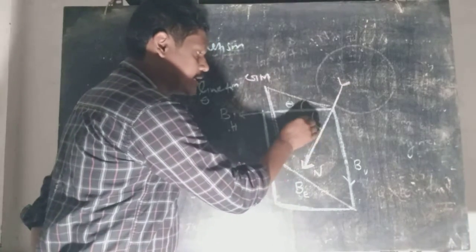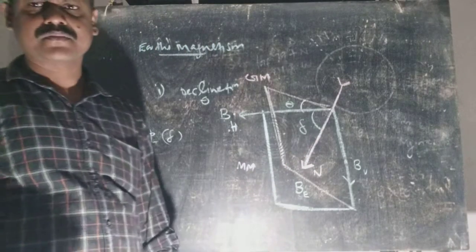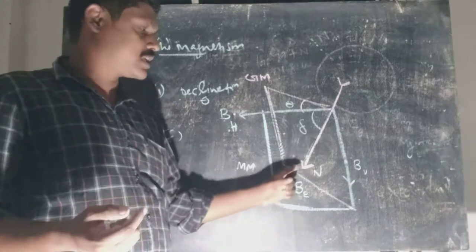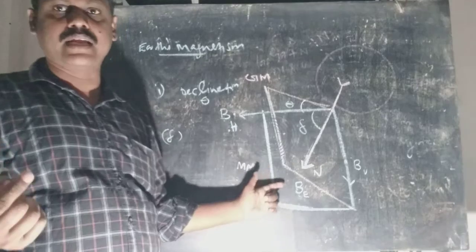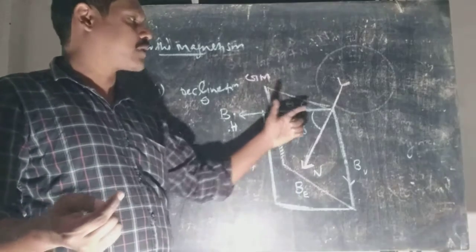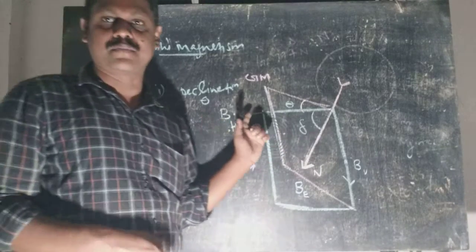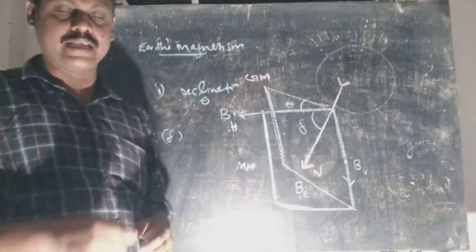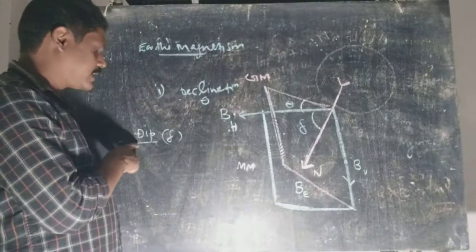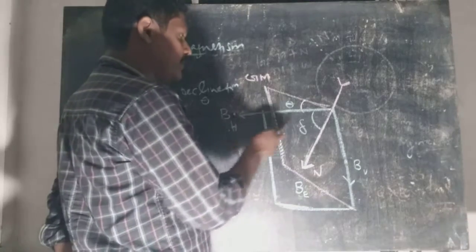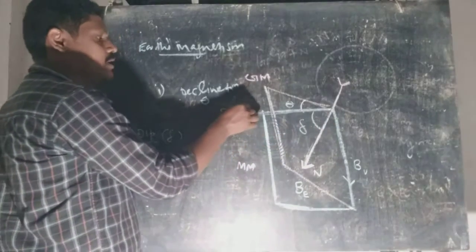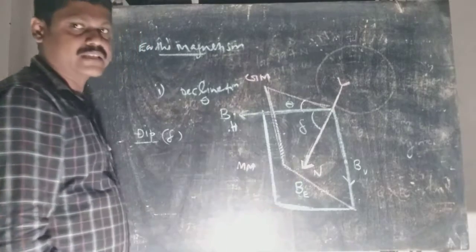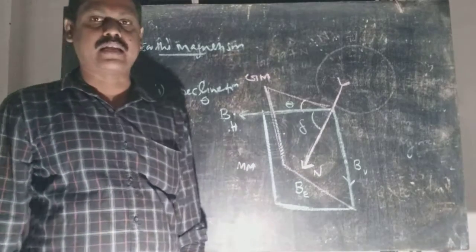So dip angle is the angle by which the north tip of a freely suspended magnet deviates from the horizontal to the Earth's magnetic meridian. So we define the angle of dip as the angle between horizontal to the magnetic meridian and the north tip of a freely suspended magnet in that magnetic meridian.